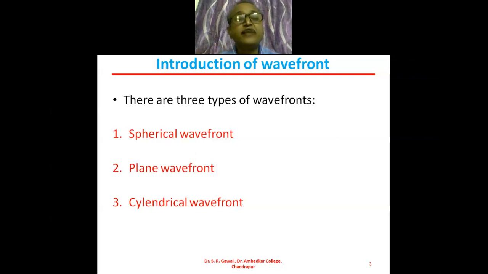This tube light is made up of a large number of point sources of light arranged linearly. If we consider the locus of equidistant points of that linear source of light, it will look like a cylinder, and that cylinder is nothing but the cylindrical wavefront. Okay. So we have seen all this about the wavefront in the previous period.